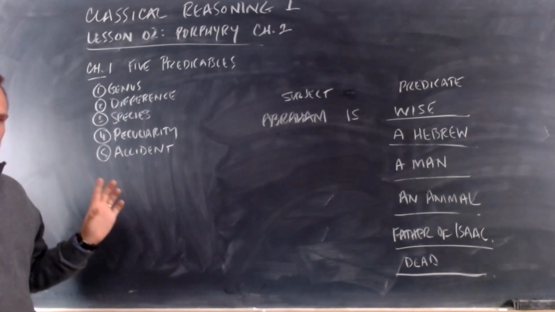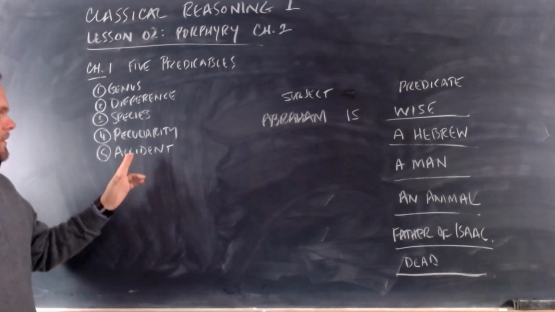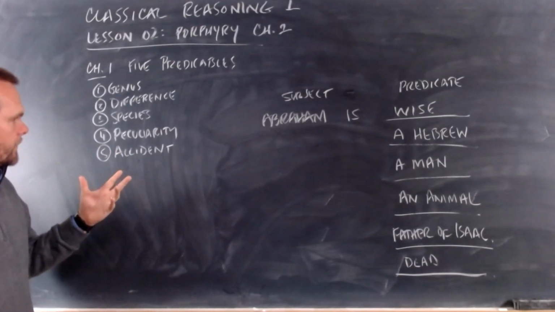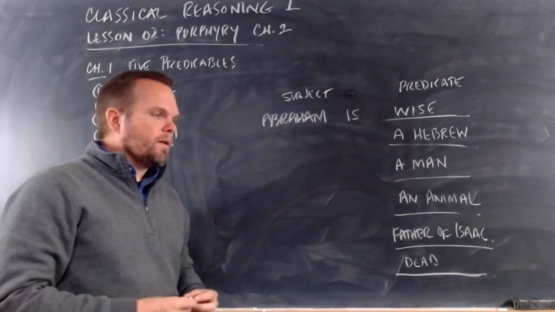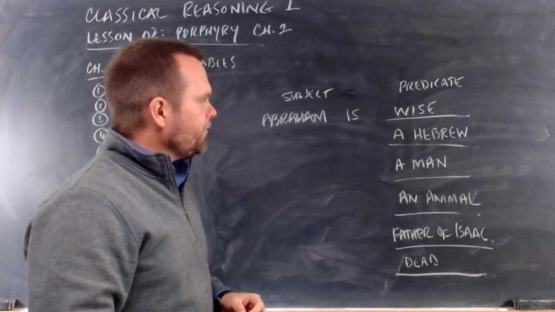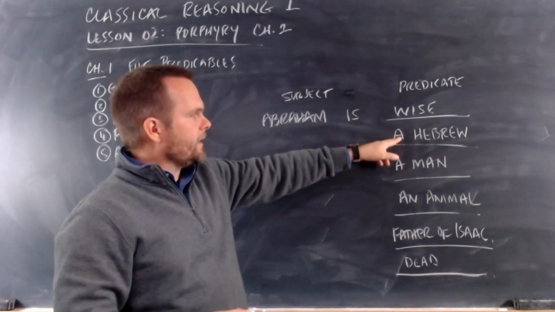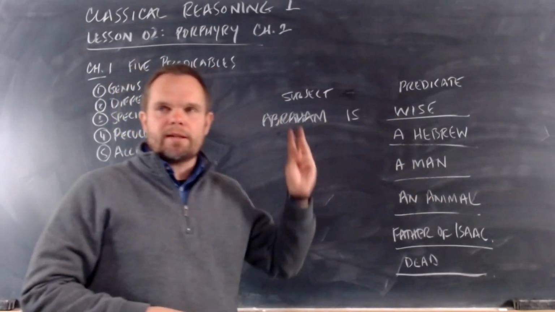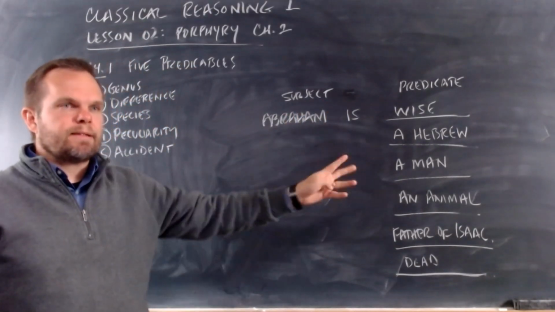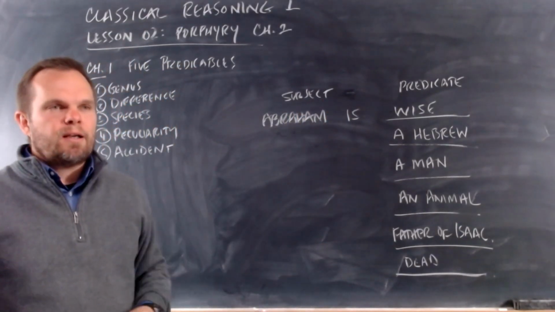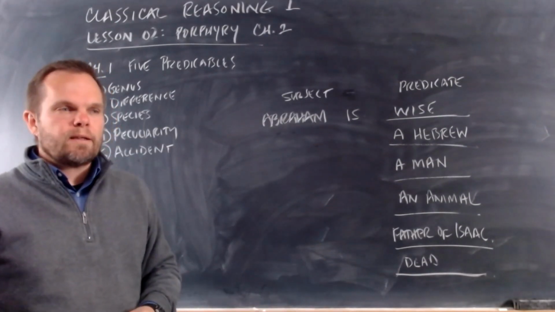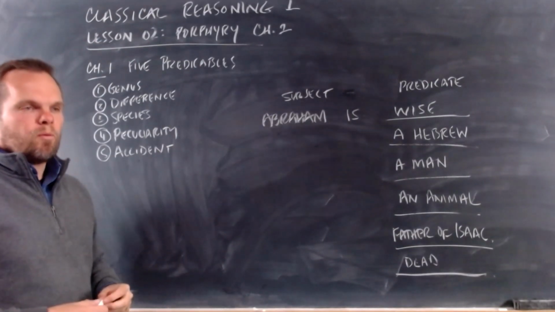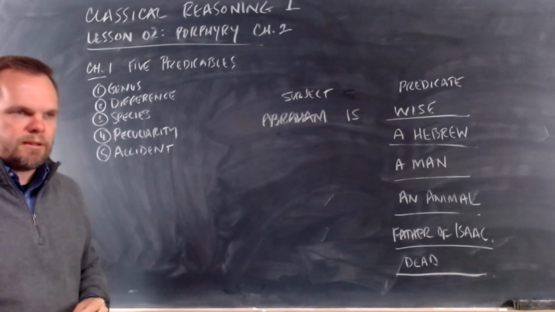And in Porphyry's introduction, we're going to study each one of these classes and understand what it is. Our goal in studying Porphyry's introduction is that we can look at any predicate and say, oh, that's a genus, that's a species, that's a difference, that's a peculiarity, that's an accident. We'll be able to identify what class each predicate belongs to, just like in grammar, we can look at words and identify what part of speech they belong to.